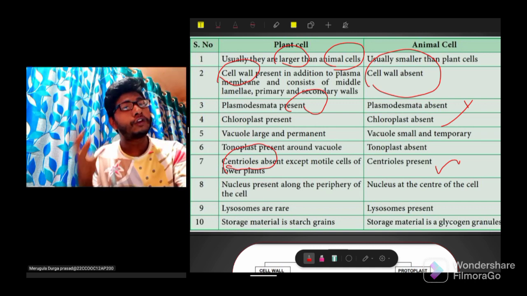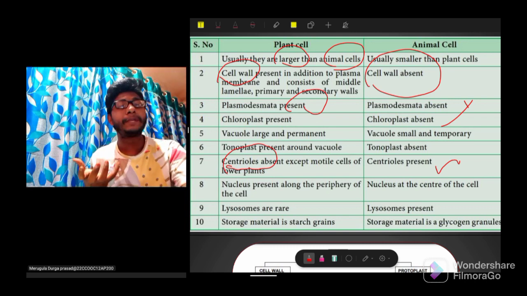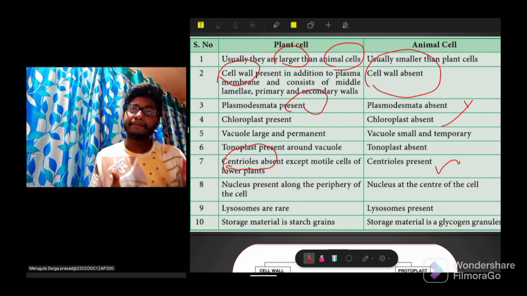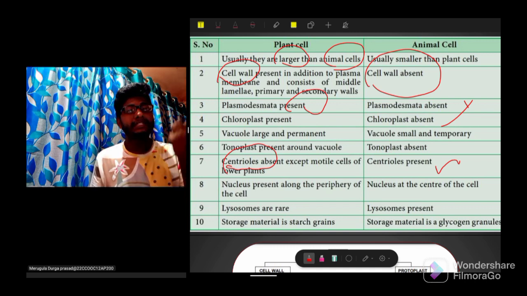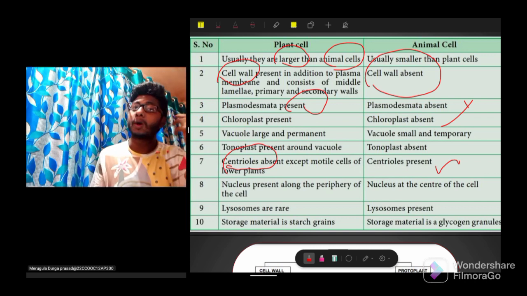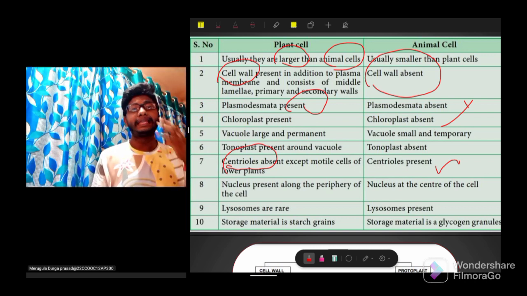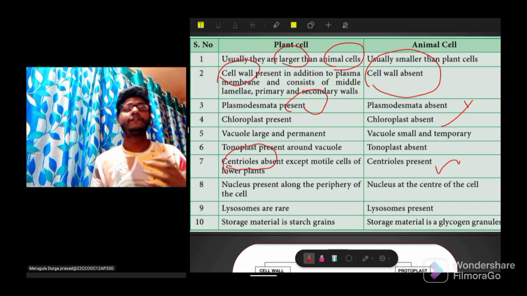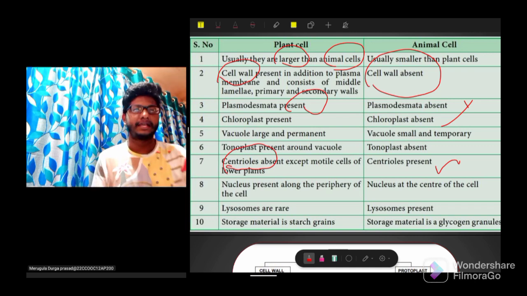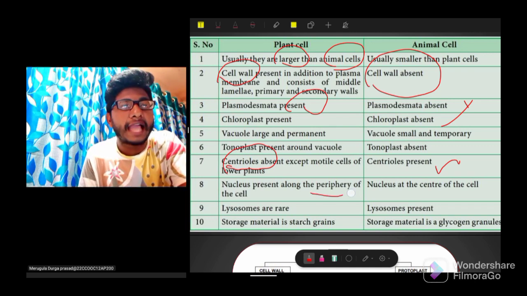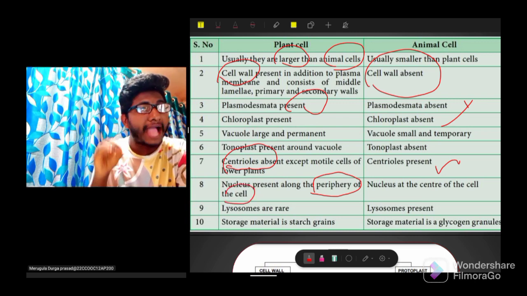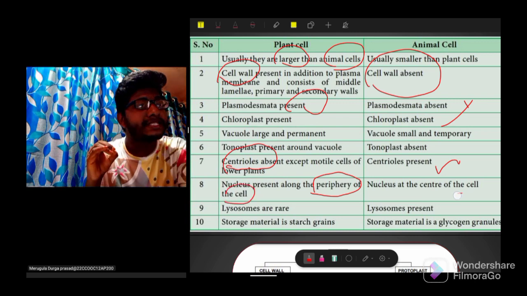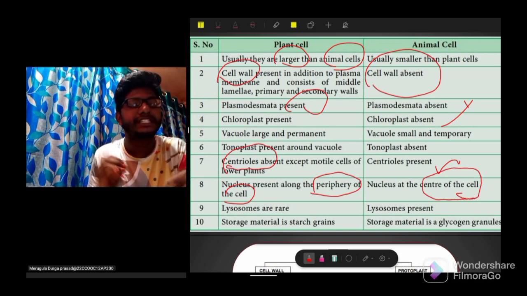What is the role of chloroplast in plant cells? The plant has the ability to prepare its own food. To trap the solar energy, the plant requires an important cell organelle, which is called chloroplast. And the nucleus is present along the periphery of the cell, but in case of animal cells, the nucleus is present at the center of the cell.